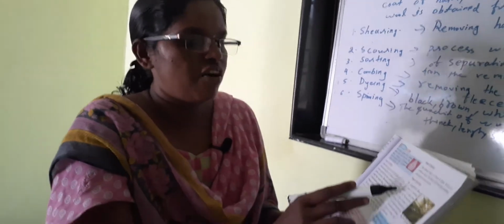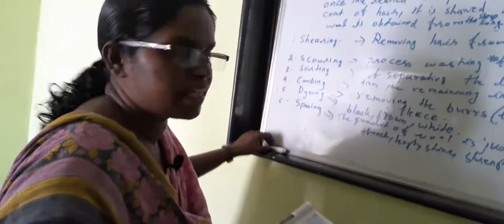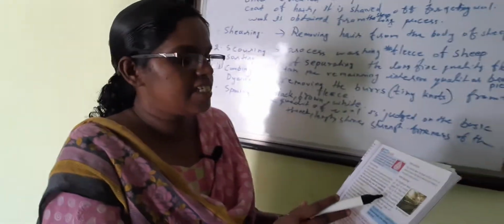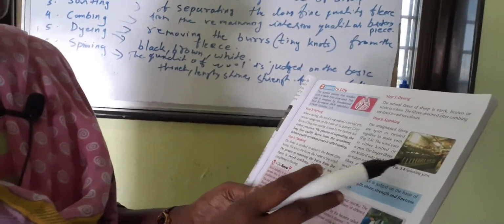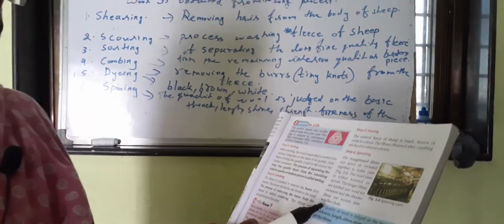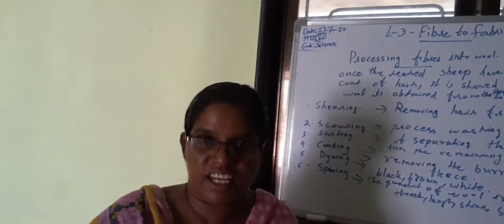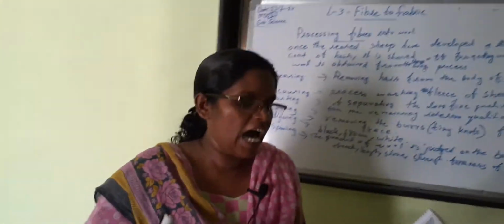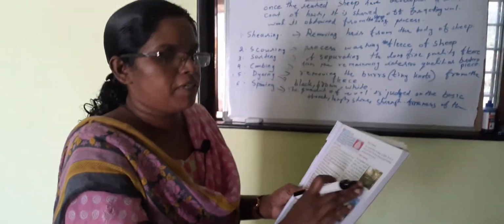So this is the spinning method. Straightened fibers are spun or twisted together to make a yarn. The wool yarn is either knitted or woven. The longer fibers are knitted into woolen sweaters, and shorter fibers are woven into wool cloth. So longer fibers make sweaters, and short fibers make woolen cloth. Okay, this is the spinning method.